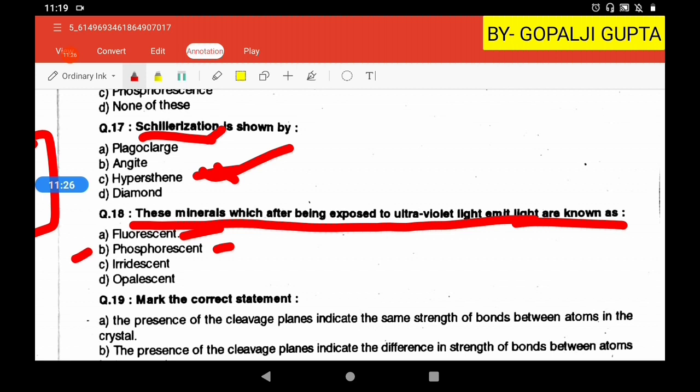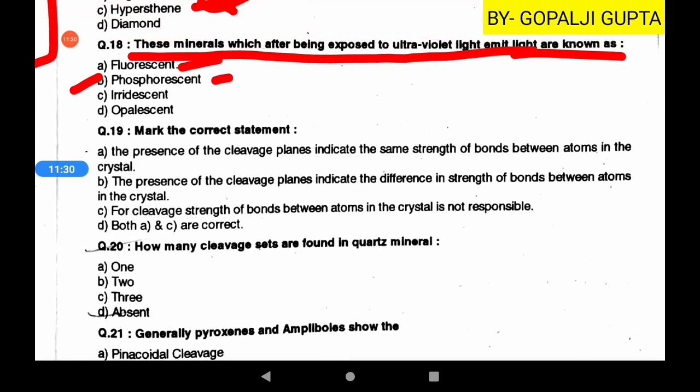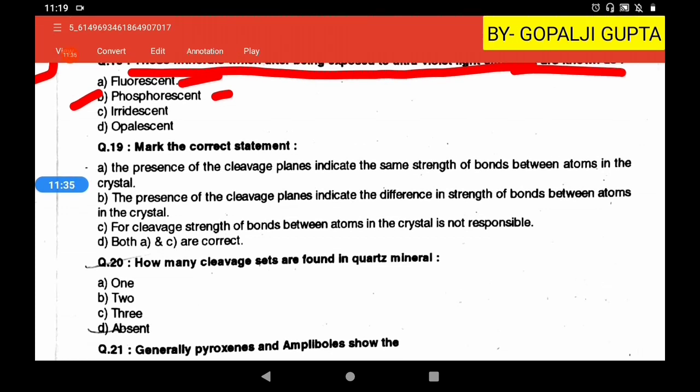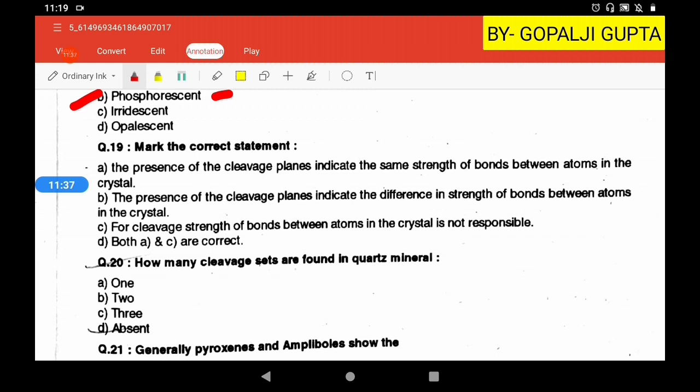Okay, now question number 19 is, mark the correct statement. Let us see the statements. First, the presence of cleavage planes indicates the same strength of bond between the atoms in the crystal.